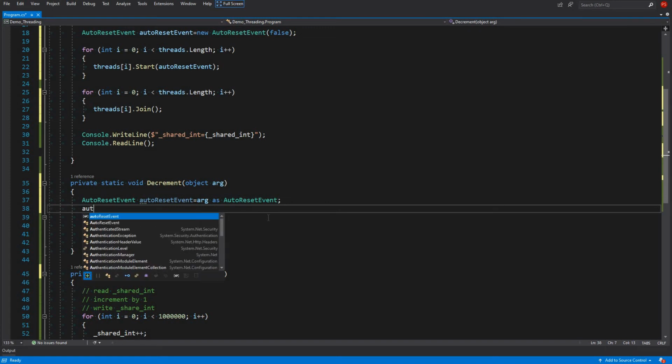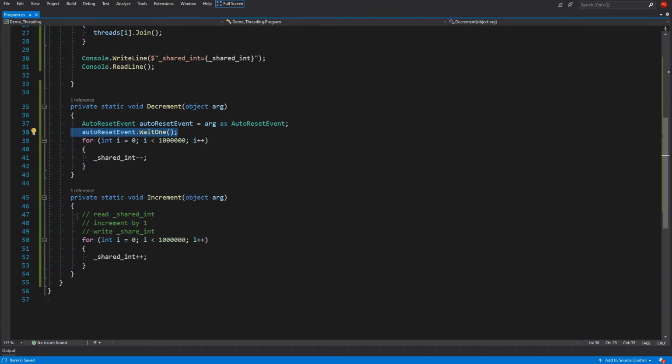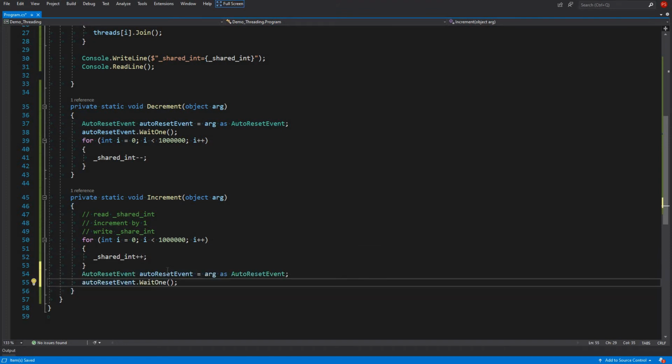So our decrement thread can just wait until it gets the signal to continue. It will be blocked here, and this thread, when it comes, will run, finish, and then give the signal that it is done. So it will call set.